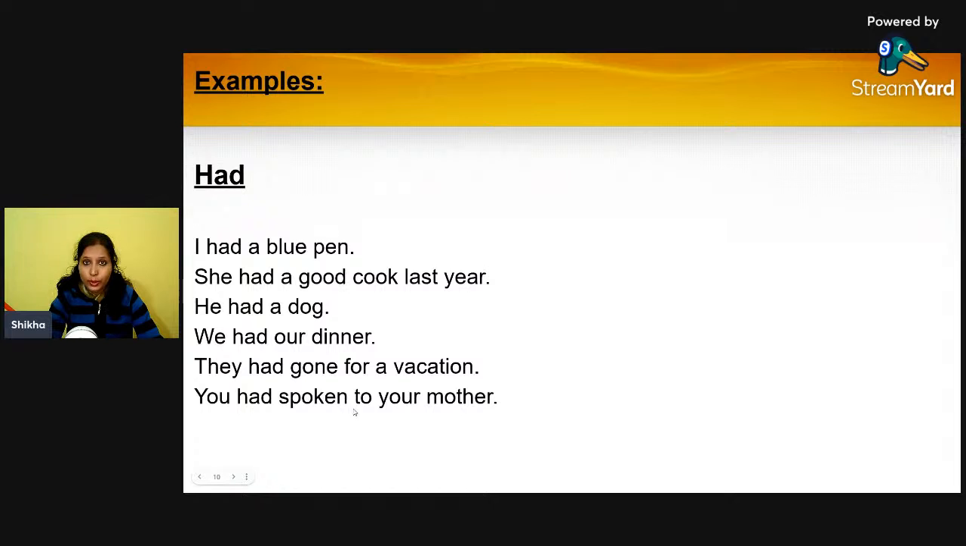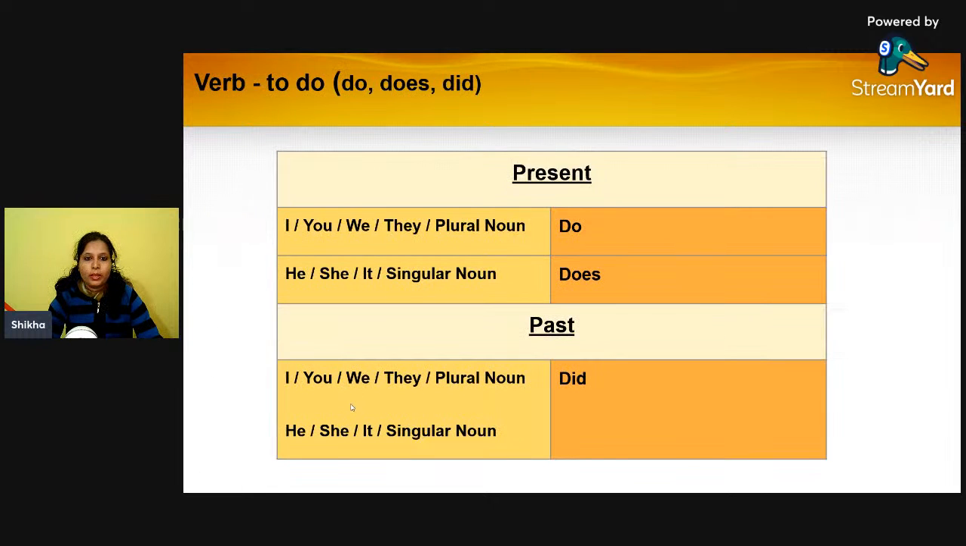So while I'm going through this video, you can just pause the video and frame your own sentences so that you'll be able to understand the concept in a clearer and better way, right? So now we are moving to understand the verb to do. Yes. So under to do, we have do, does, and did. Yeah. So whenever we are framing a sentence under present tense, and we have these pronouns, that is I, you, we, they, and plural nouns, we'll be using do.